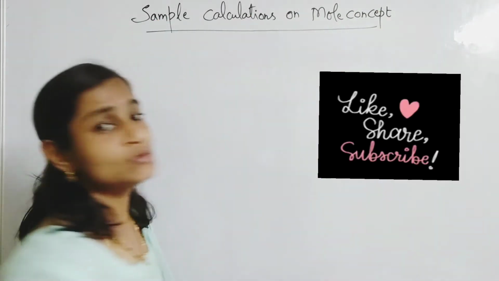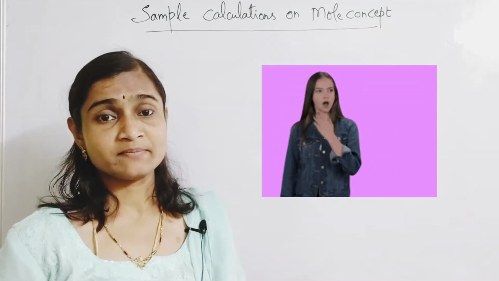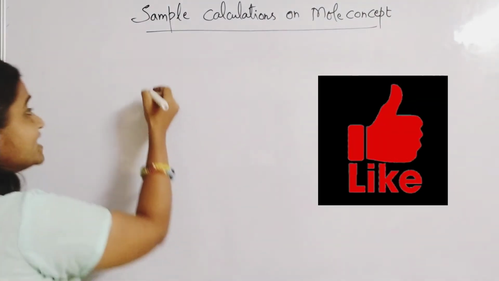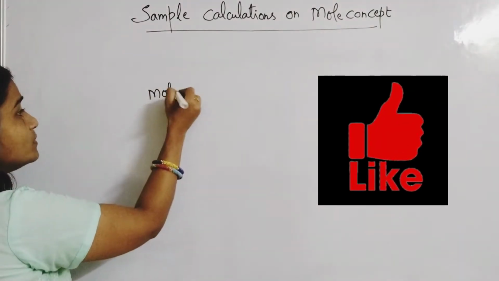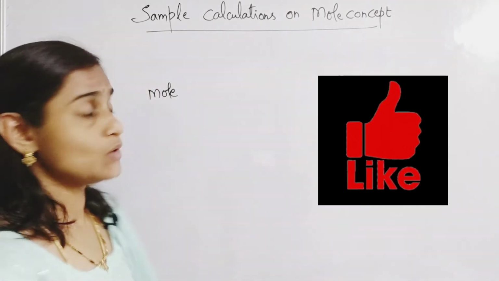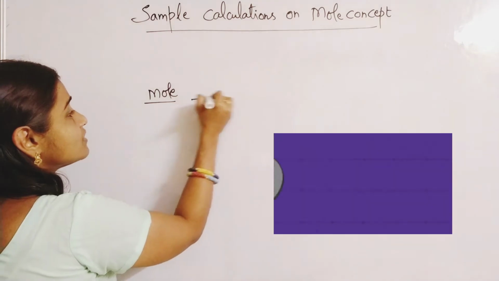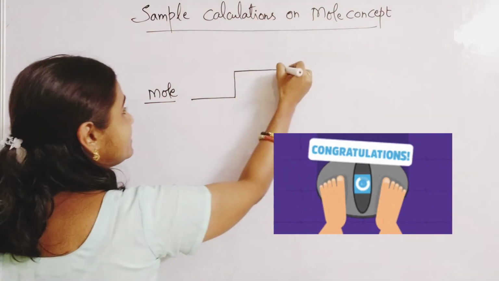Whenever we speak about mole concept, the word mole has different meanings. The word mole can be considered in terms of weight.